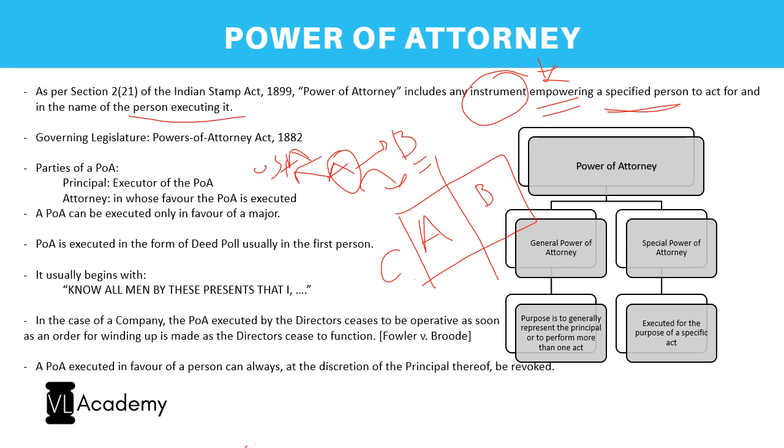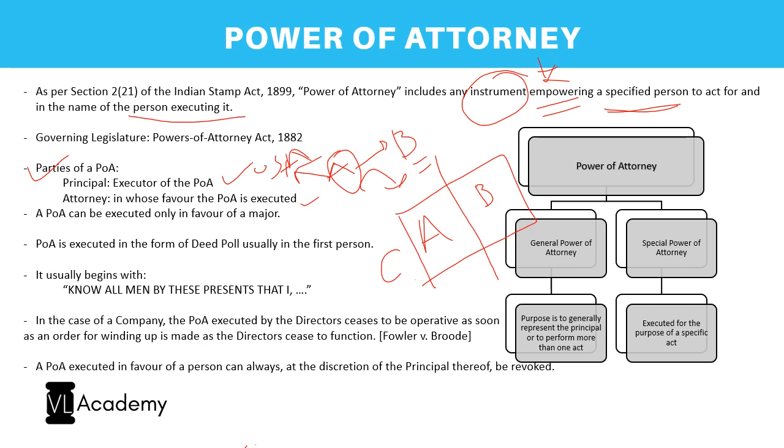So A and B will get a power of attorney registered in the registrar office, and the same power of attorney will be used for the purpose of execution of the sale deed in the name of C, and B will be representing it. Right? So this is the concept of a power of attorney. So keep the same example in mind. So now who is the principal in this case? The parties to a power of attorney: principal is A, the executor, and attorney is B, in whose favor the POA is executed. I hope this is self-explanatory, correct?